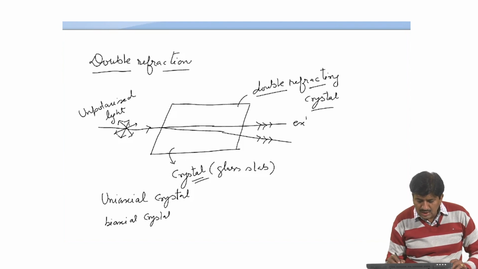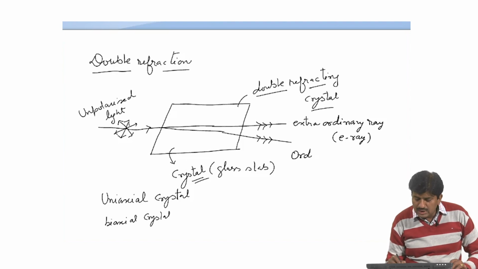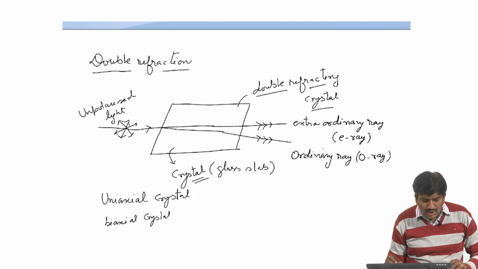In this case, it is extraordinary ray, or we can say E ray, and this ray is known as ordinary ray, or we can say O ray.